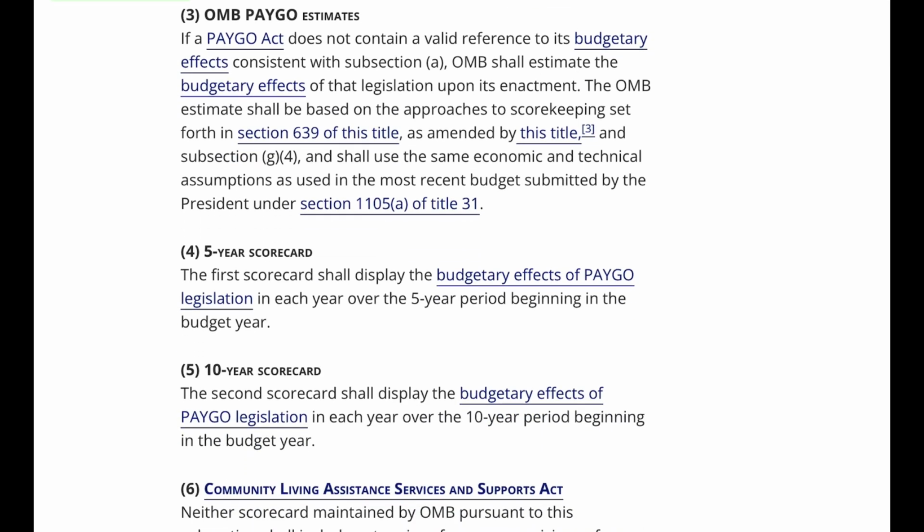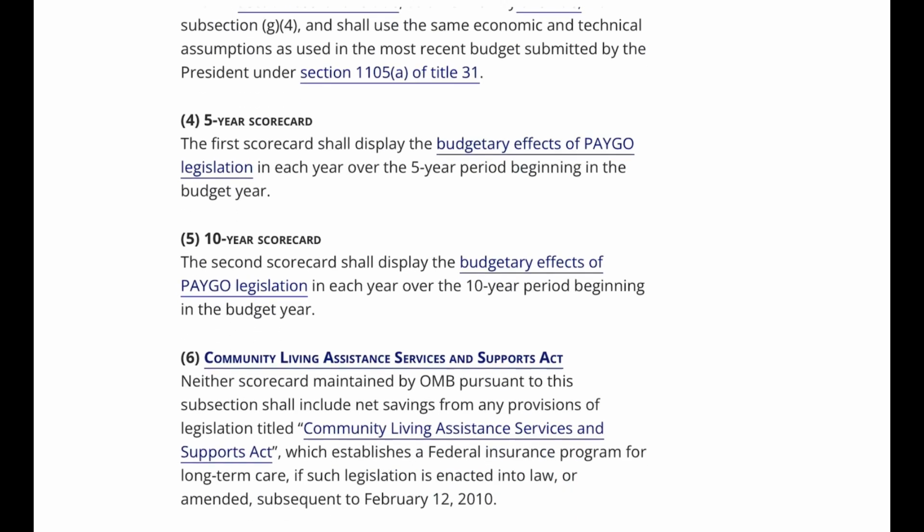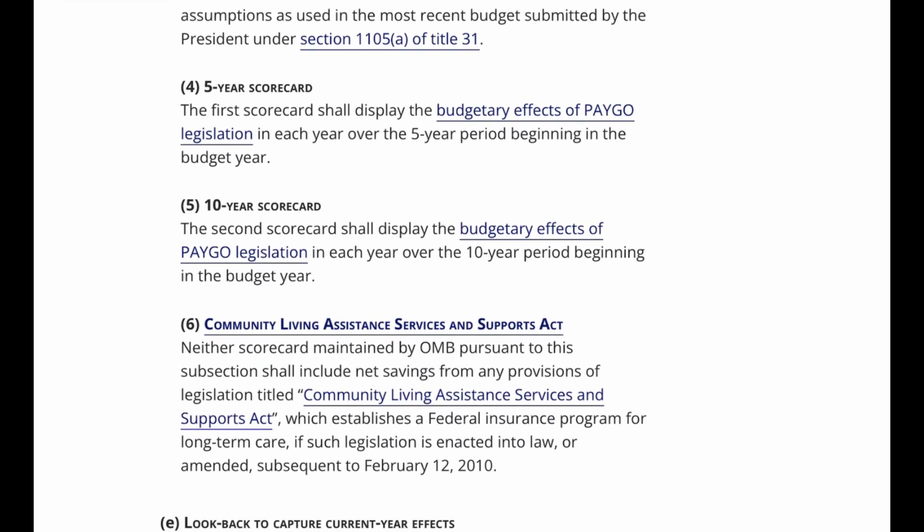4. 5-year scorecard. The first scorecard shall display the budgetary effects of PAYGO legislation in each year over the 5-year period beginning in the budget year. 5. 10-year scorecard. The second scorecard shall display the budgetary effects of PAYGO legislation in each year over the 10-year period beginning in the budget year.